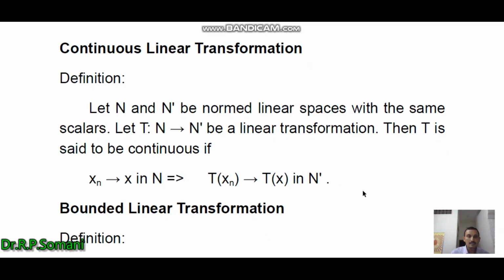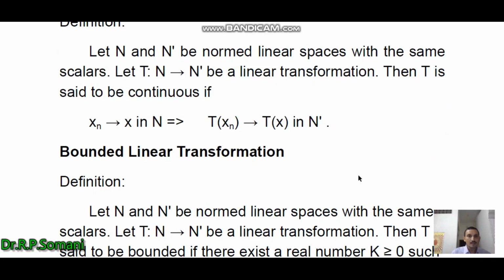So T is a linear transformation from N to N', and if we have a sequence xn tends to x in N and then Txn tends to Tx in N', then we say that T is a continuous linear transformation.